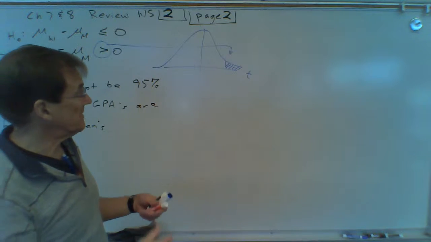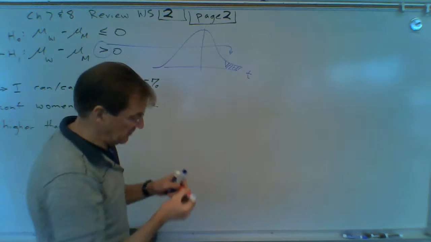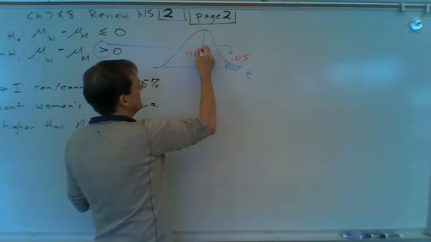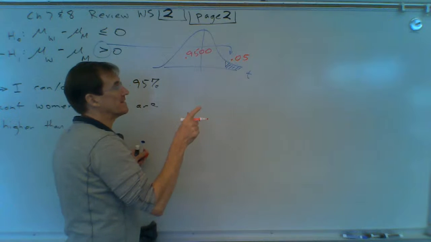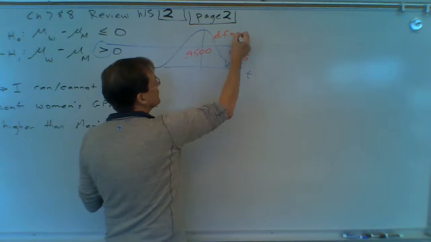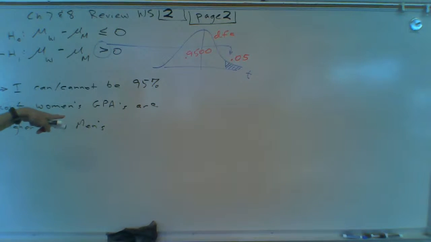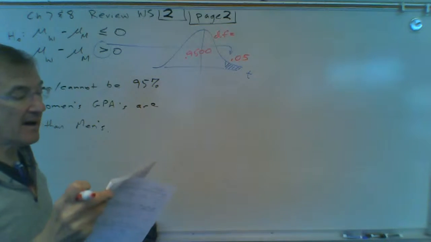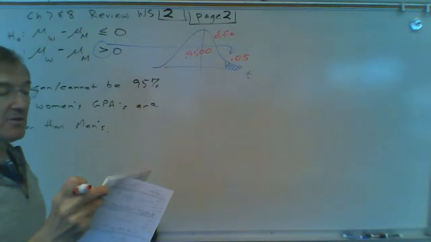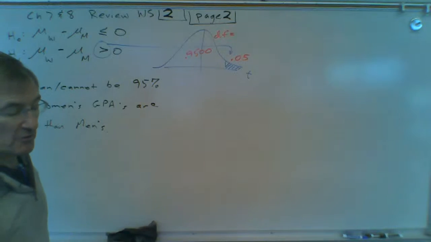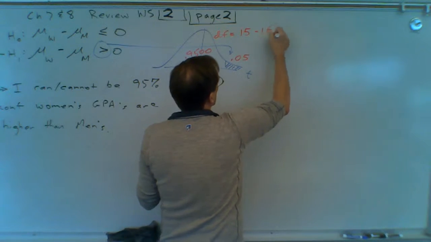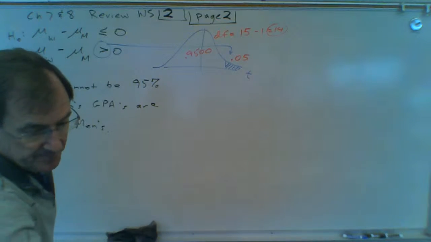Remember, for a T distribution, we're doing 95%. So it's going to be 0.05 in this tail. So 95% here, 0.05 left over in the right tail. So we call it a right tail test. Degrees of freedom is going to be the smaller sample minus 1. So we looked at 25 women and 15 men. Because 15 is a smaller sample than 25, the degrees of freedom is going to be 15 minus 1. So it's going to be 14 degrees of freedom, 0.05 in the tail.